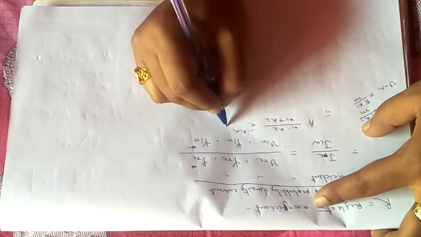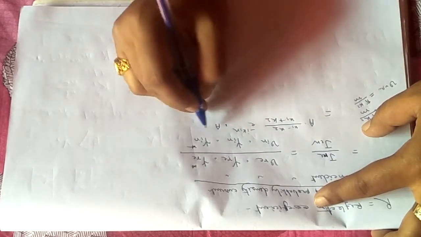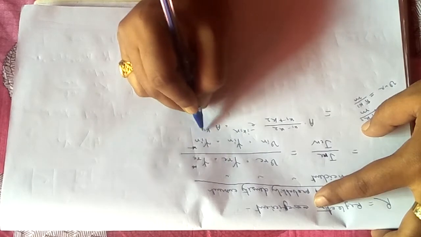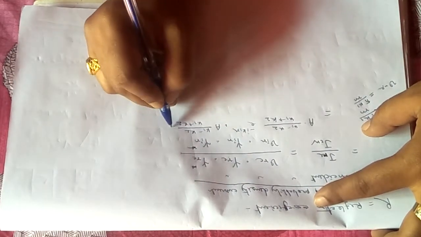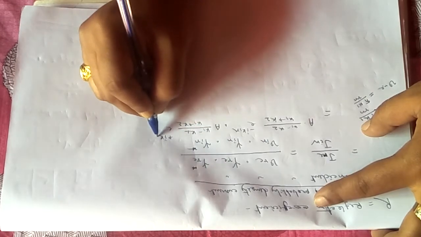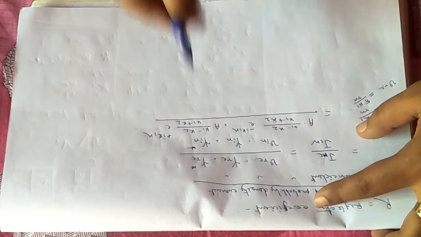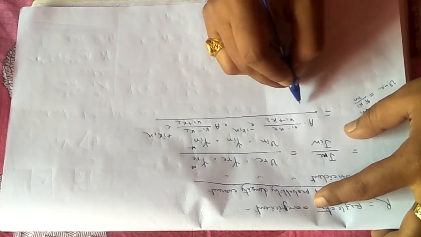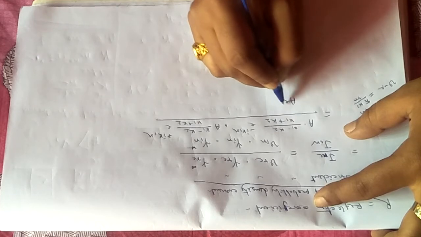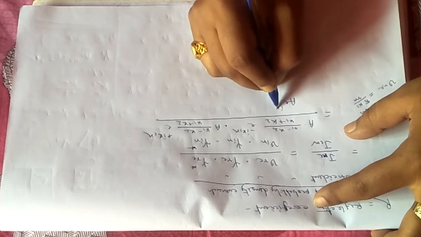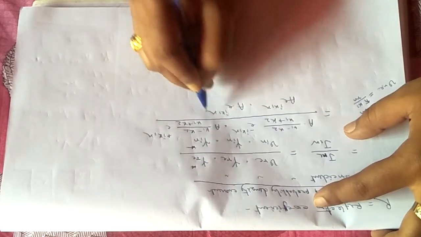Then the star part, the complex conjugate, where i becomes minus i, will be A into (k1 minus k2) divided by (k1 plus k2) into e to the power plus i k1 x, divided by the incident part, which is A e to the power i k1 x into A e to the power minus i k1 x.